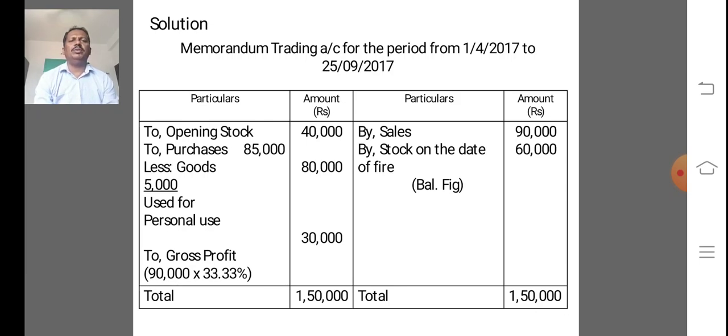We finally got 80,000, and gross profit is also calculated by using the percentage given in the problem, that is 90,000 into 33.33%, that is 1/3 or 33.33%. We obtained 30,000, and sales are to be credited to the memorandum trading account. The difference amount is 60,000. 60,000 is treated as stock on the date of fire.